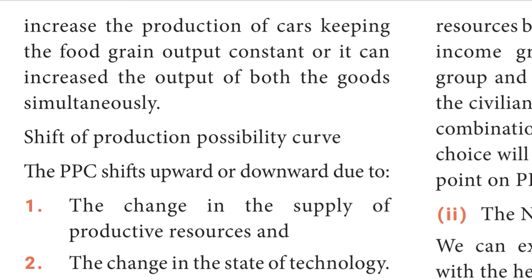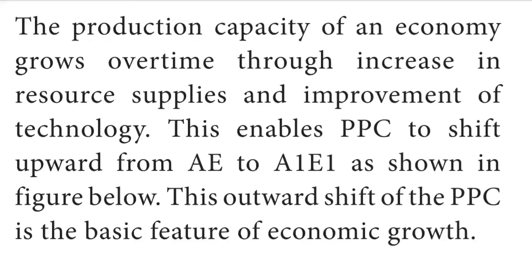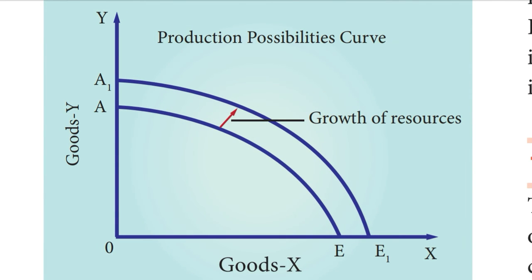Shift of the production possibility curve. The PPC shifts upward or downward due to, first, the change in the supply of productive resources, and second, the change in the state of technology. The production capacity of an economy grows over time through increases in resource supplies and improvement of technology. This enables the production possibility curve to shift upward from AE to A1E1, as shown in the figure below. This outward shift of the PPC is the basic feature of economic growth.